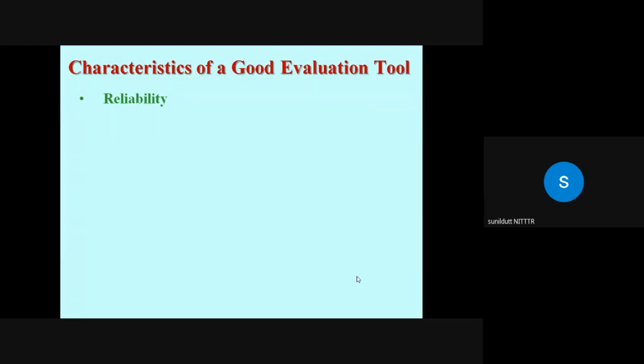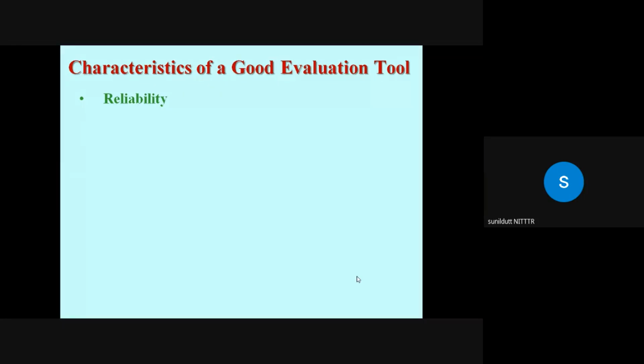Or if the test is given now, tomorrow, say I am giving you one question. Write a short note on semiconductor. Now at 9 o'clock, your answer is, I have collected the answer. And I'm giving again the same question at 2 o'clock, or maybe after 2 days, there will be a change in your answer.